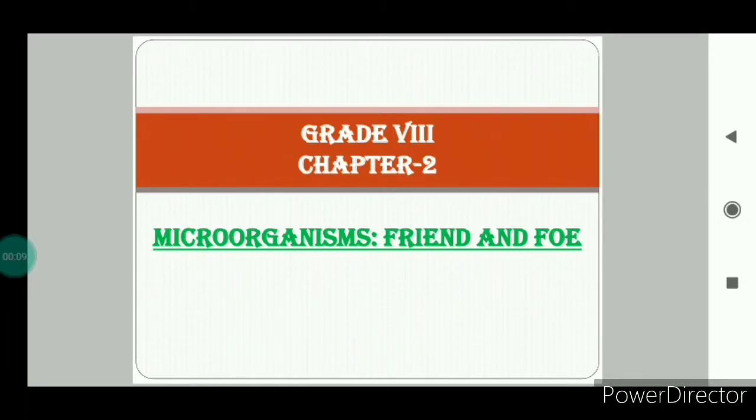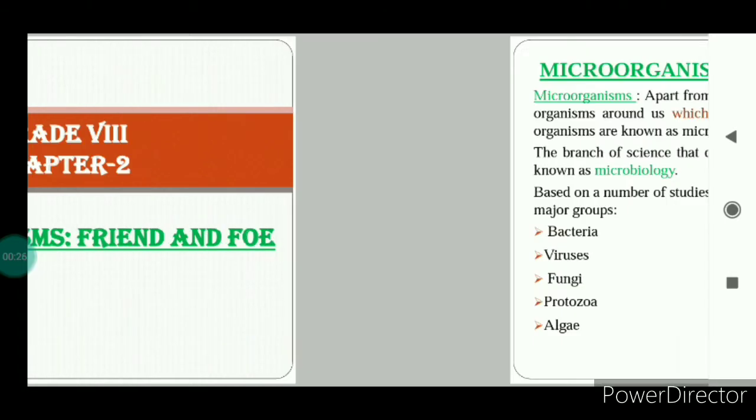Good morning, everyone. Today we will study Chapter 2, Microorganisms, Friend and Foe. In this chapter, we will study what microorganisms are. As the name of the chapter is Microorganisms, Friend and Foe, we will see how microorganisms are beneficial for us, and in some ways, microorganisms are harmful to us. So we will see it. Okay, so let's start the chapter.